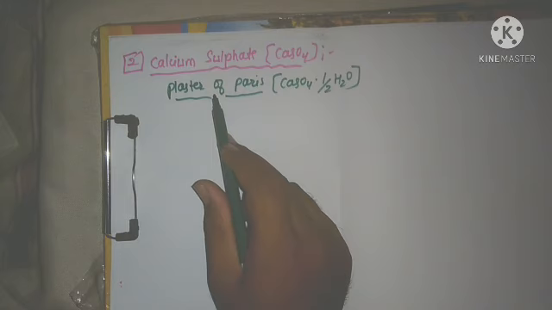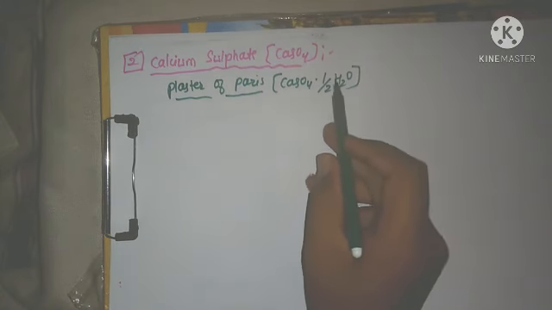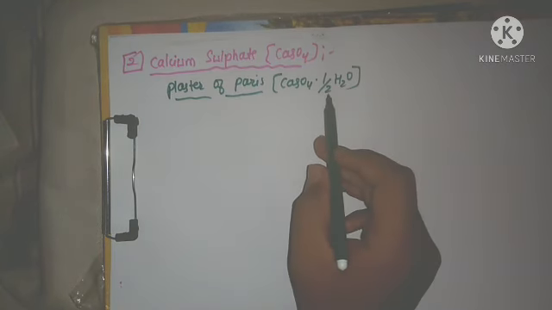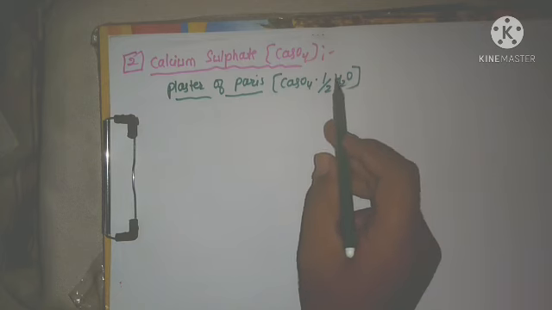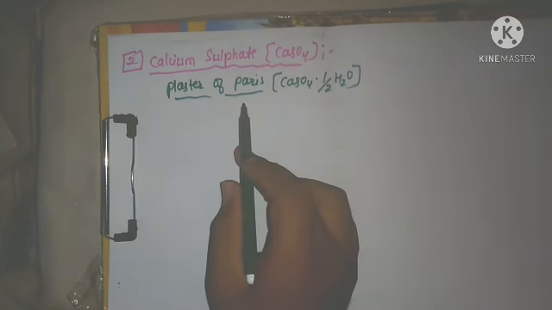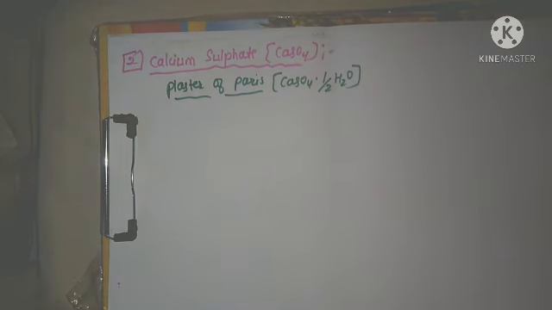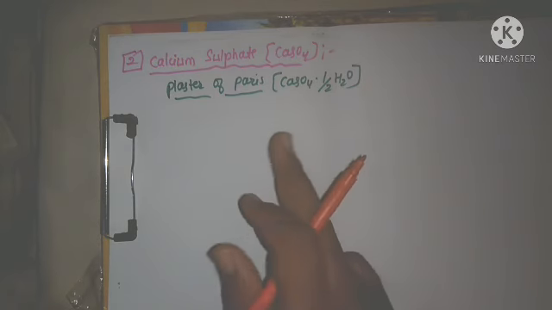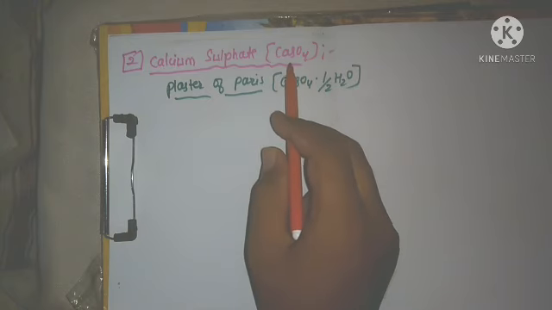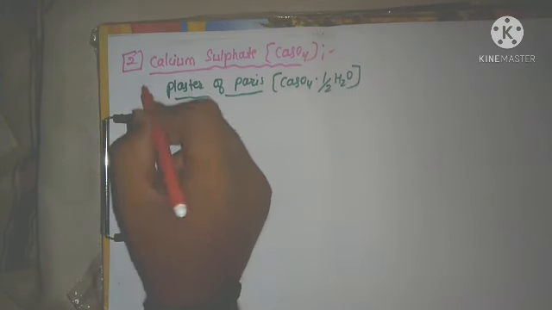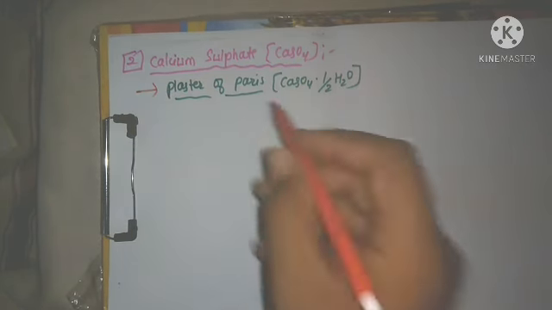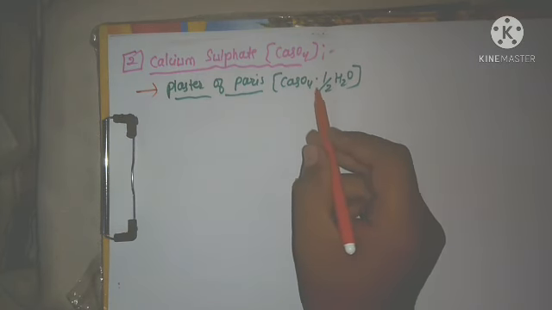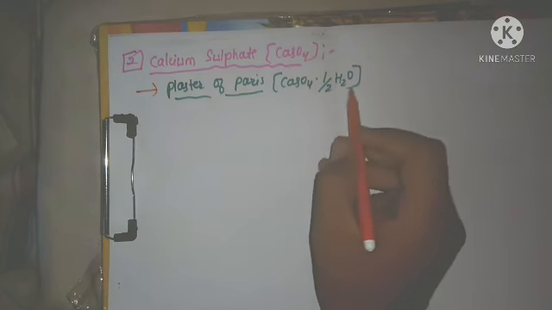What is the formula for the plaster of Paris? CaSO4 hemihydrate. Hemi means half, hydrated means half water molecule. That is called as what? Plaster of Paris. We have to study the preparation, properties and uses of this calcium sulfate, particularly the plaster of Paris, that is calcium sulfate hemihydrate, CaSO4 half H2O.